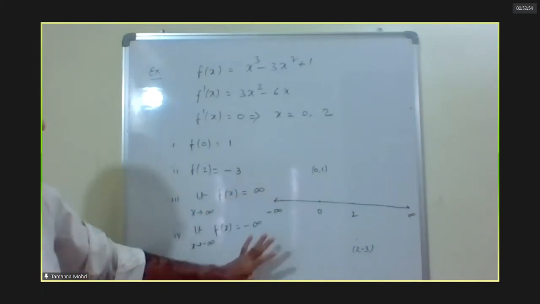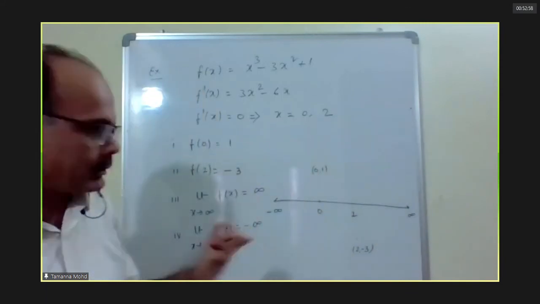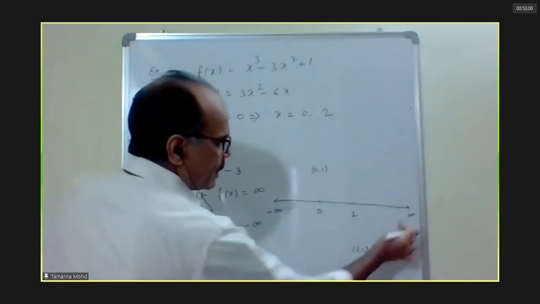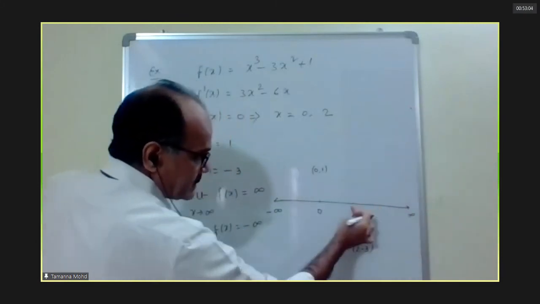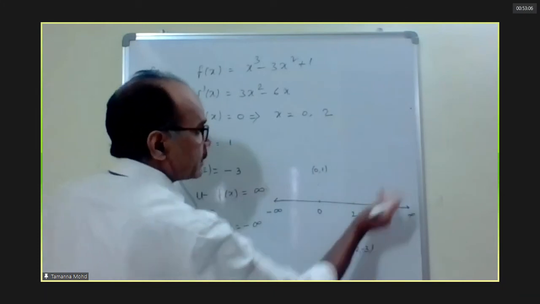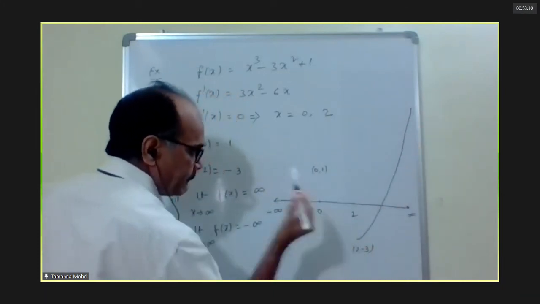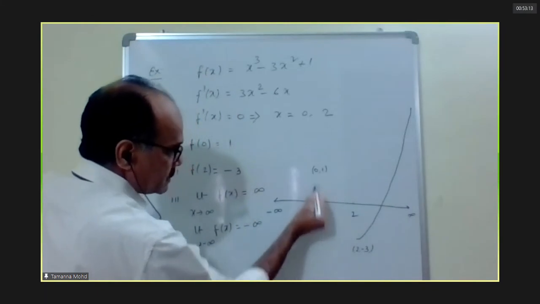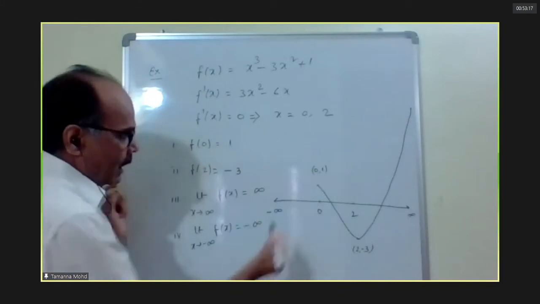Roughly, it doesn't mean that this distance is infinity. Just a rough idea. So from this point, we'll join just before this 2, and join this point. After that, 0.